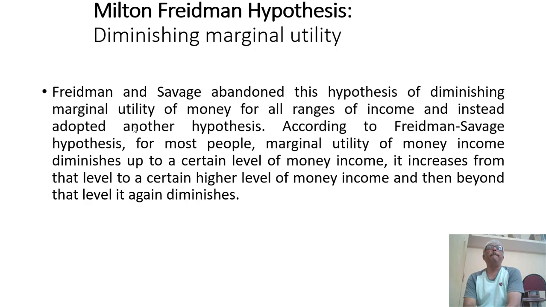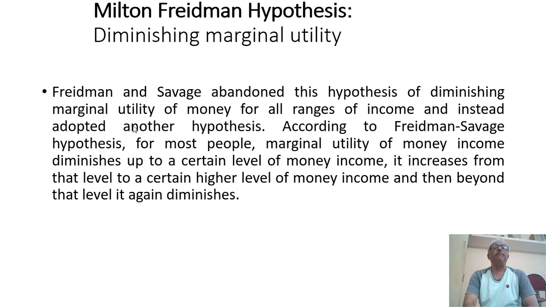First, in this continuation part 3, let us try to understand the diminishing marginal utility theory. Friedman and Savage abandoned the hypothesis of diminishing marginal utility of money for all ranges of income, and instead adopted another hypothesis. According to the Friedman and Savage hypothesis, for most people the marginal utility of money income diminishes up to a certain level of money income.